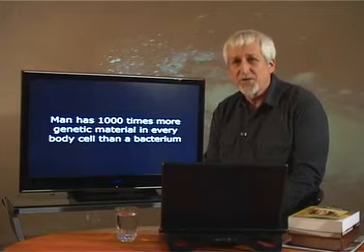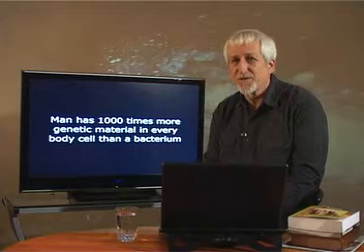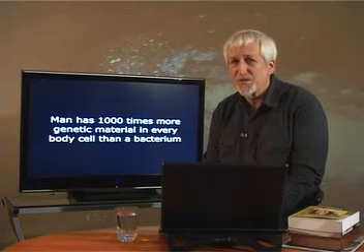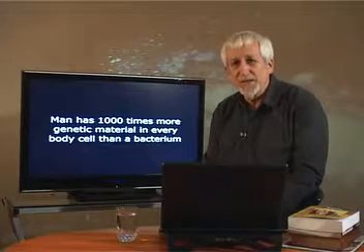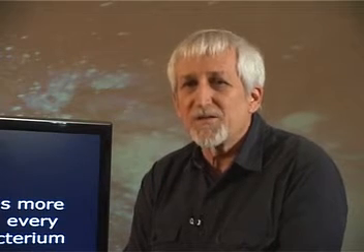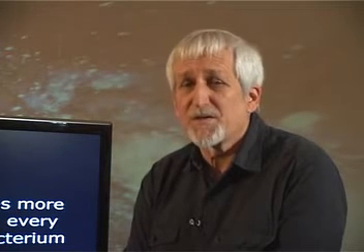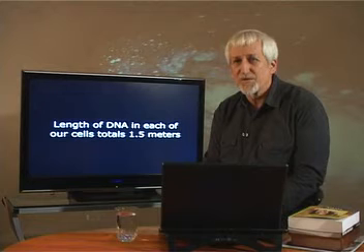In man, the genetic material represents 3.1 billion letters of the genetic alphabet. As mentioned earlier, this is equivalent to the information in 200 telephone directories, each 500 pages long. The total length of coiled-up DNA in a cell of the bacterium E. coli is 1 millimeter, while in each of our cells it is 1.5 meters. It is amazing that 1.5 meters of DNA can be so tightly curled up that it can fit into a single cell of our body, so small that it can only be seen with a microscope.